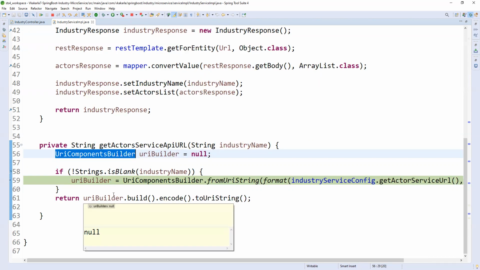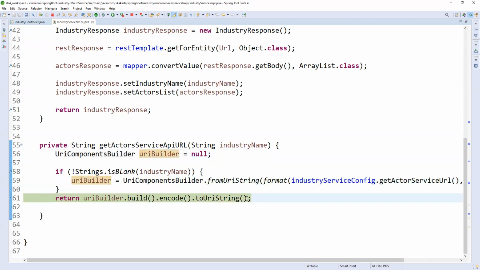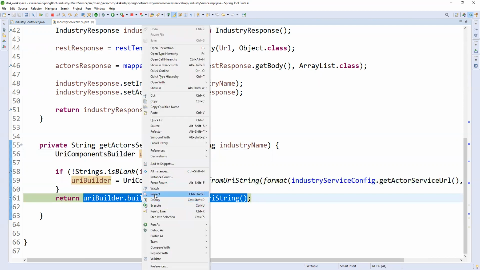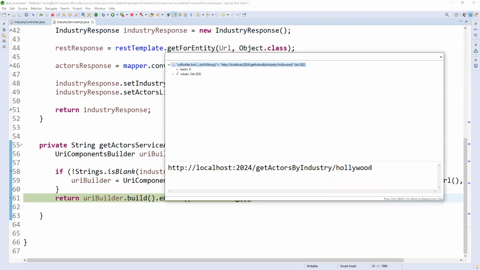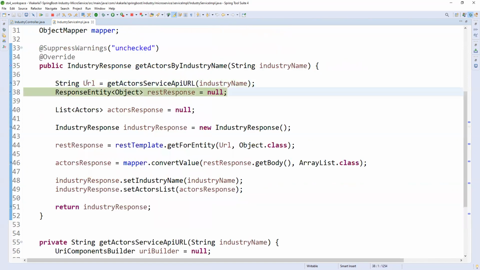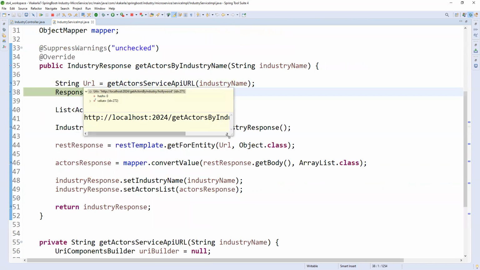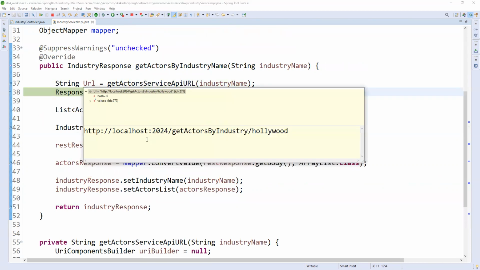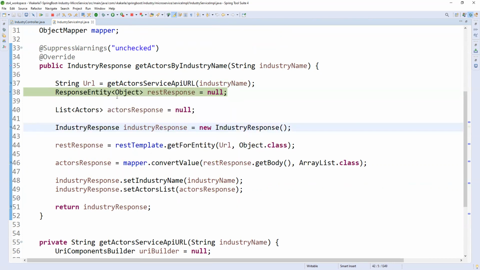Let me come here. Now you can see the complete URL. The placeholder was replaced. This is what we are expecting, the actual URL. The actual URL is coming. Fine, now our URL is ready.